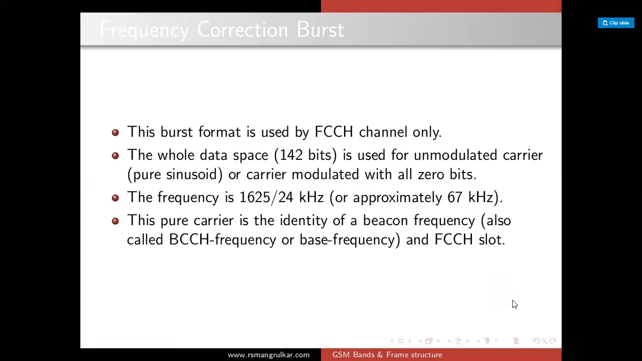And next, frequency correction burst. It is used by the FCCH channel only, because out of the 148 bits, 142 bits are used for an unmodulated carrier, that is a pure sinusoidal carrier signal with all 0 bits. The frequency here is 24 kilohertz, that is approximately 67 kilohertz. This carrier is the identity of the beacon frequency. We can call it the base frequency, or broadcast control channel and frequency correction channel.